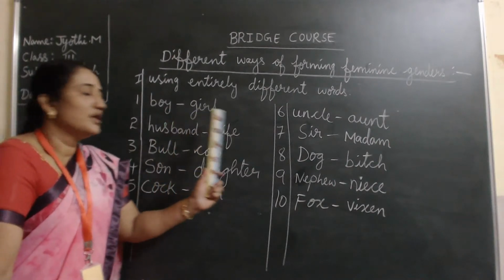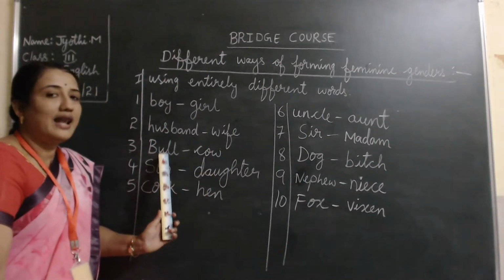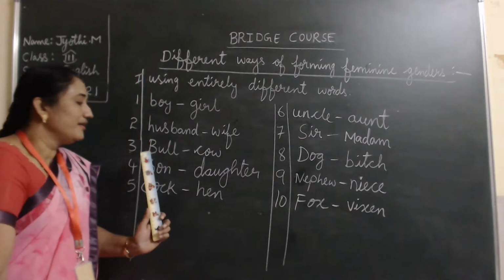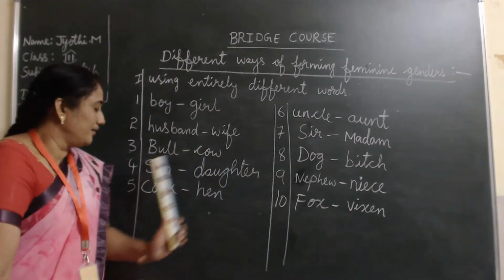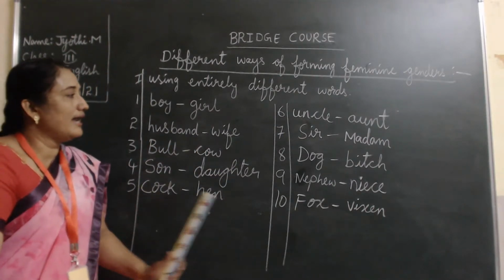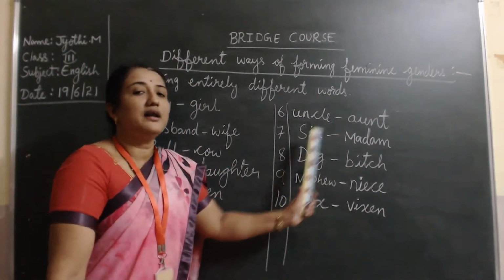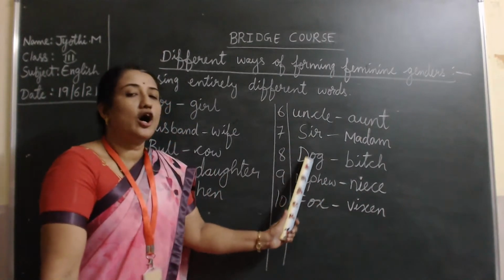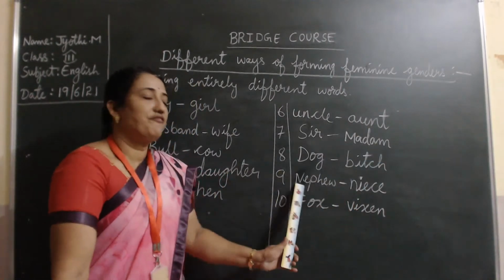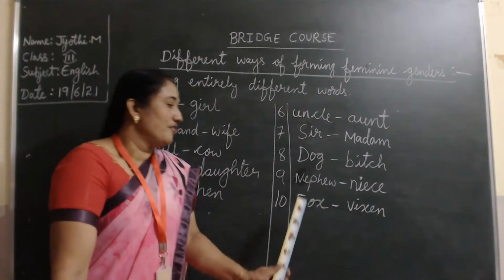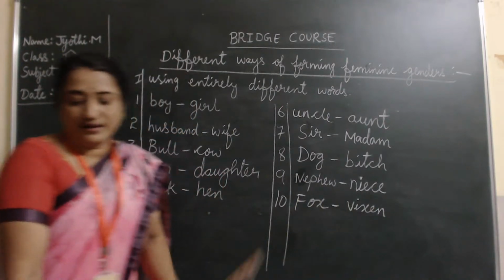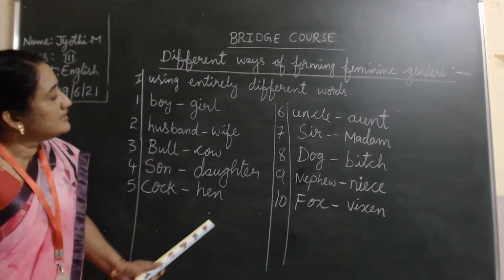Husband, wife. Bull, cow. Son, daughter. Cock, hen. Uncle, aunt. Sir, madam. Dog, bitch. Nephew, niece. Fox, vixen. Take down all these genders, children.